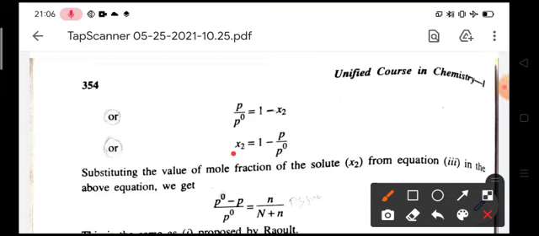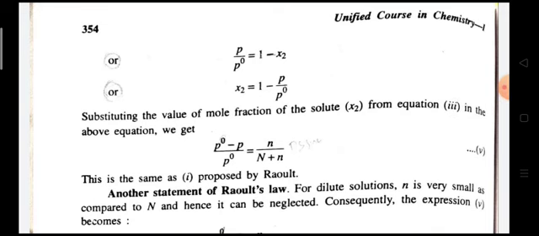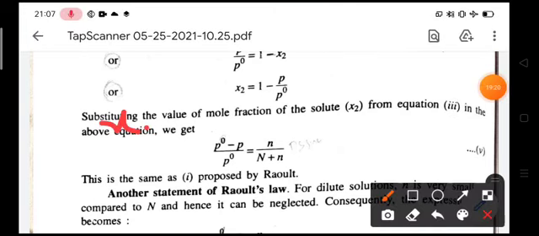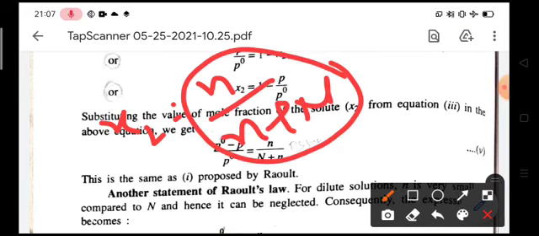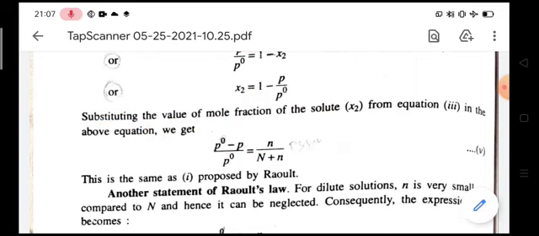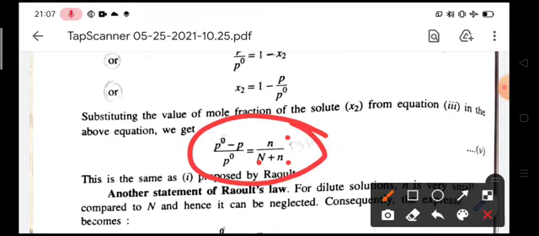Substitute the value of the mole fraction of the solute. Already we know that x2 is equal to small n by small n plus capital N. So substituting this value in this equation, P naught minus P by P naught is equal to n by n plus N. So this is the same as proposed by Raoult. This equation is called Raoult's equation and this is Raoult's law.